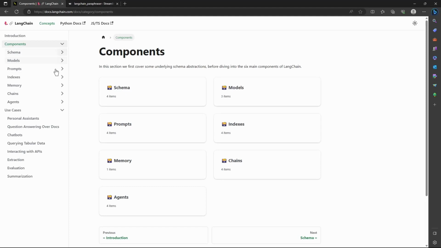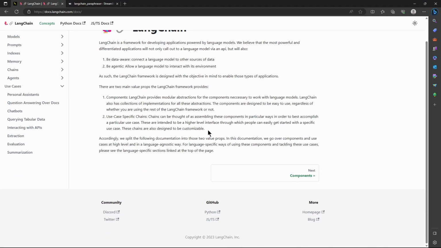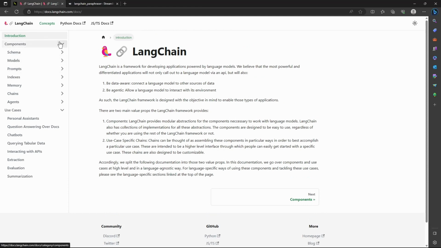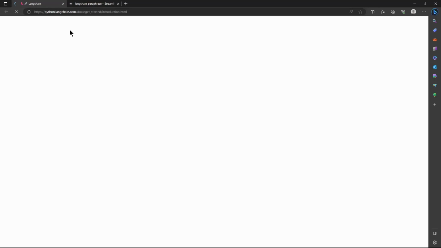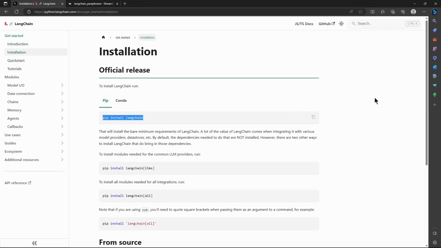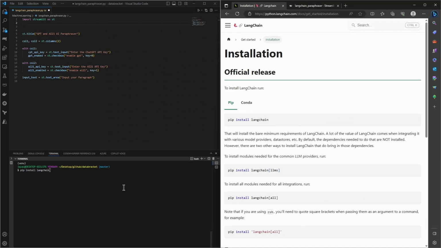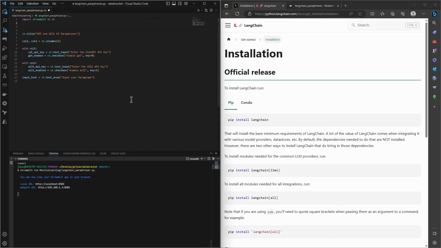Okay, introduction, and let's go to Python docs. And here it should have installation. Yeah, pip install LangChain is enough. You can run this and it will install the LangChain for you. As I've already done it, I'm not gonna rerun it again.